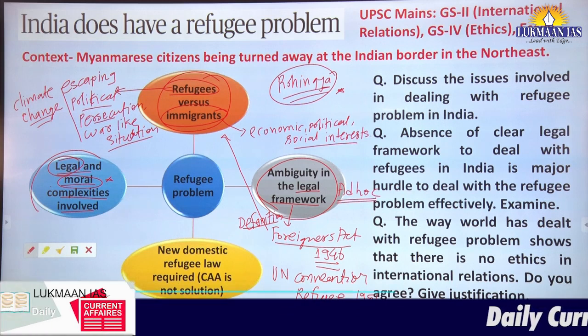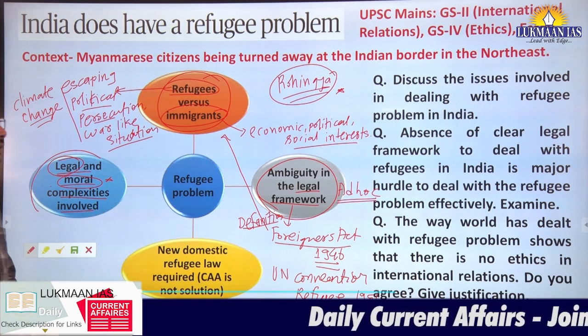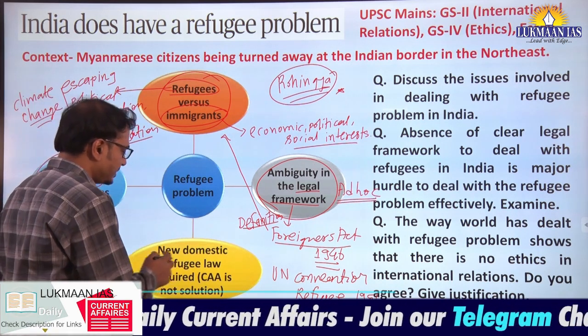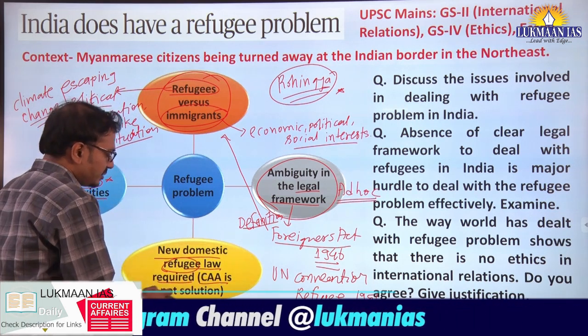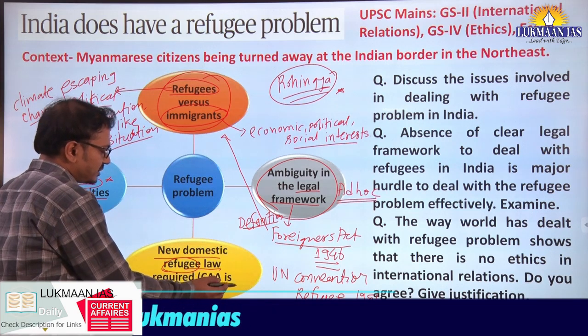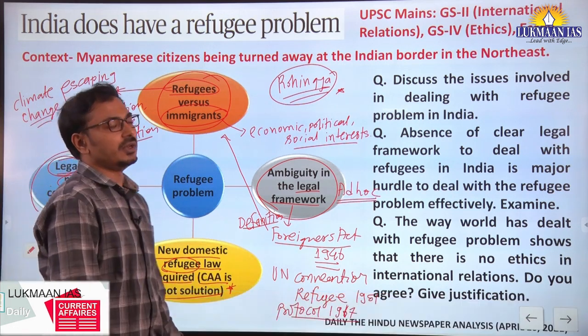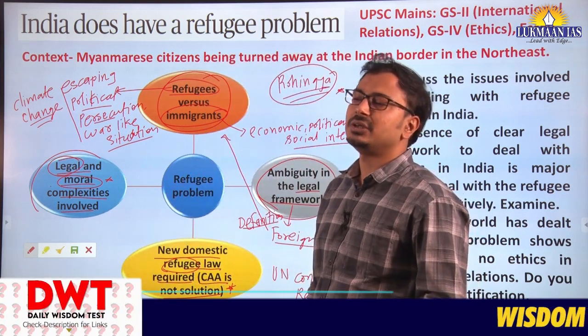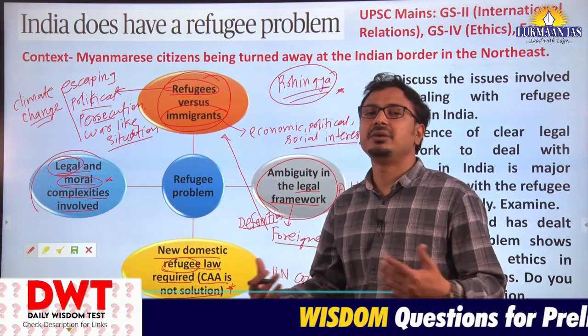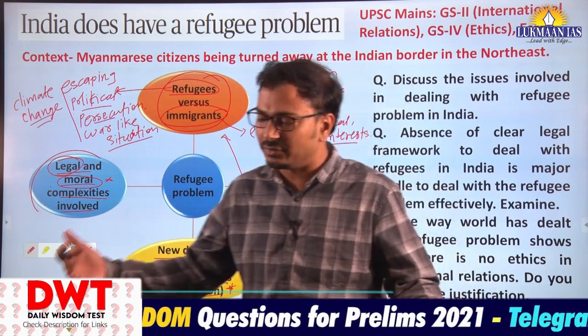And lastly, as a way forward, what we need at present is a new domestic refugee law. The Citizenship Amendment Act 2019 is not the solution for refugees. Why? Because it has a selective approach. It discriminates against refugees on the basis of religion.